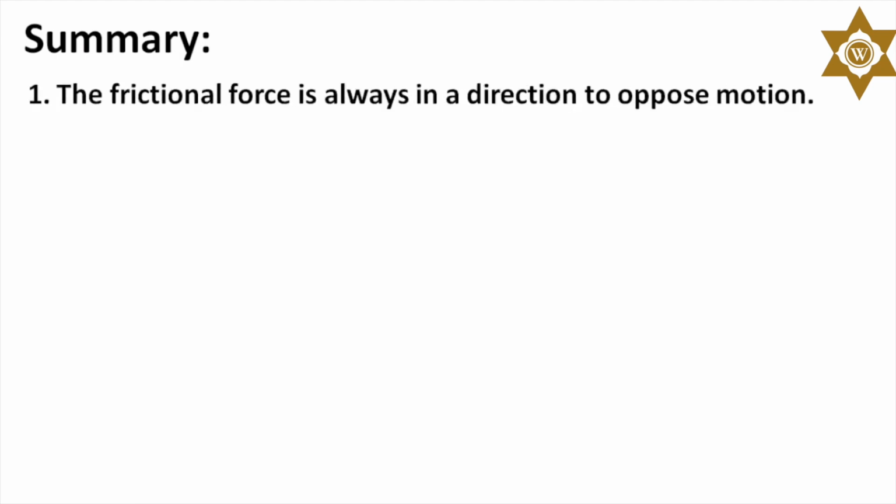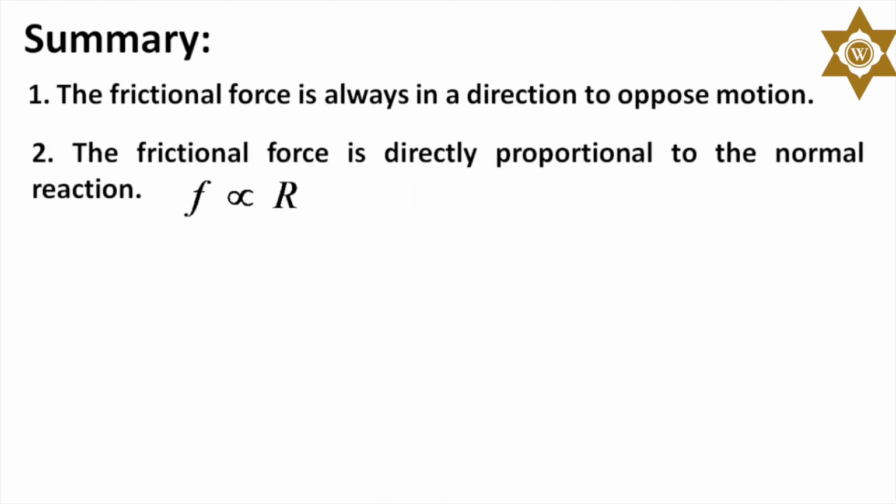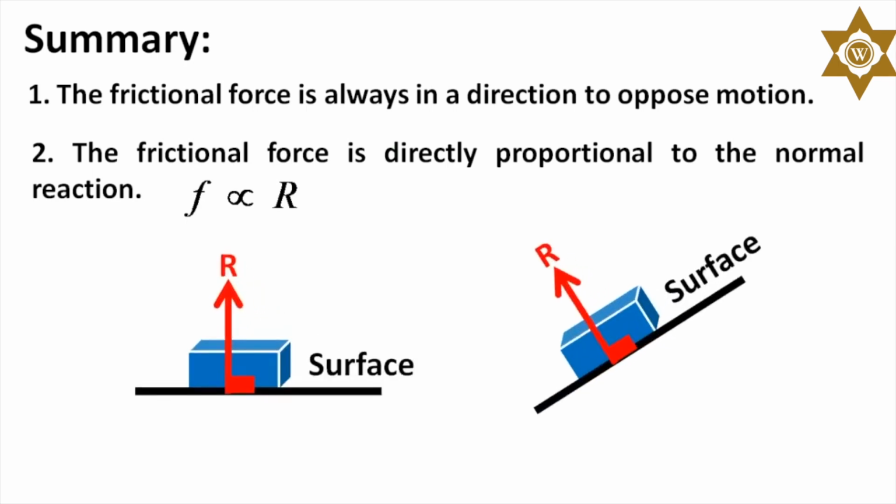Okay, the two laws of solid friction we studied in this class are: 1. The frictional force is always in a direction to oppose motion. 2. The frictional force is directly proportional to the normal reaction. The normal reaction is always perpendicular to the contact surface.